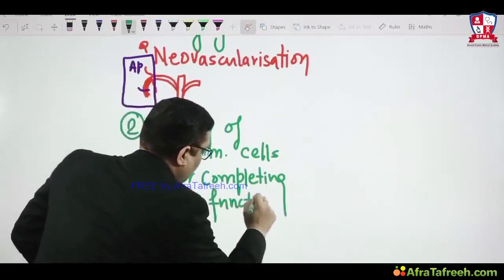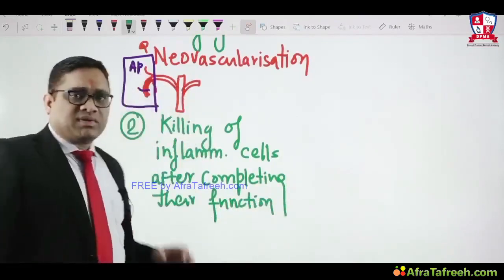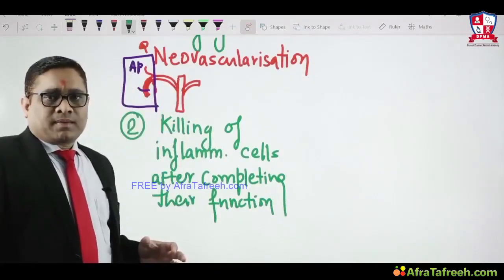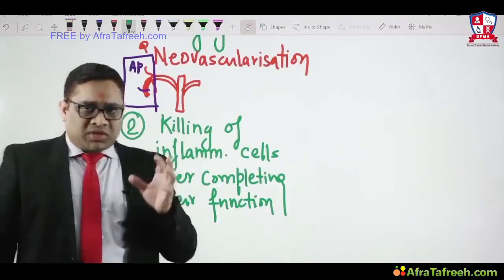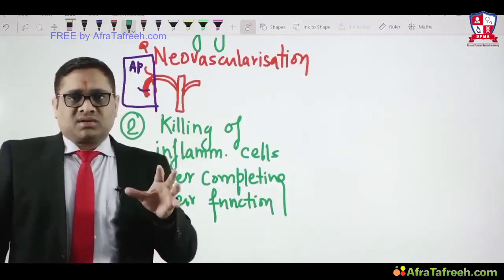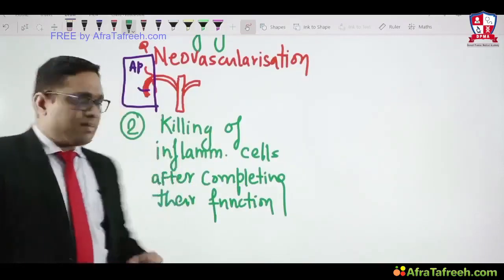So once inflammatory cells finish off their functions, they need to be destroyed, and that destruction will be performed by physiological apoptosis.